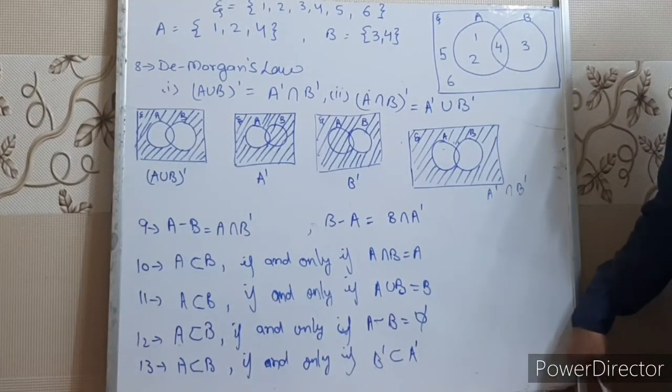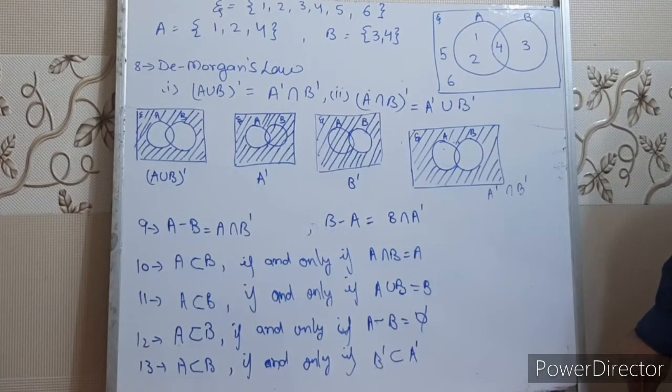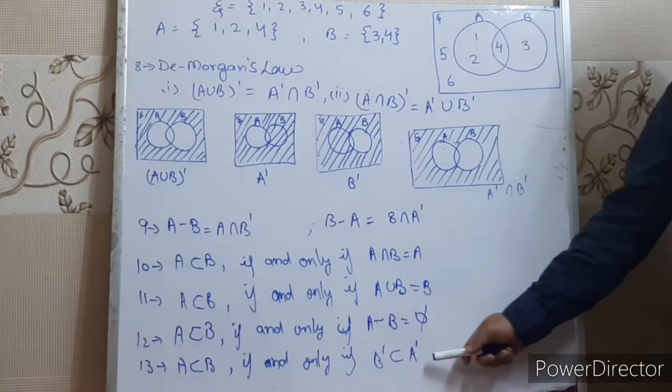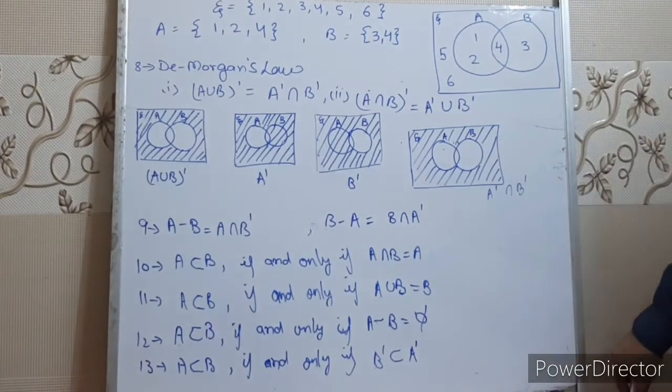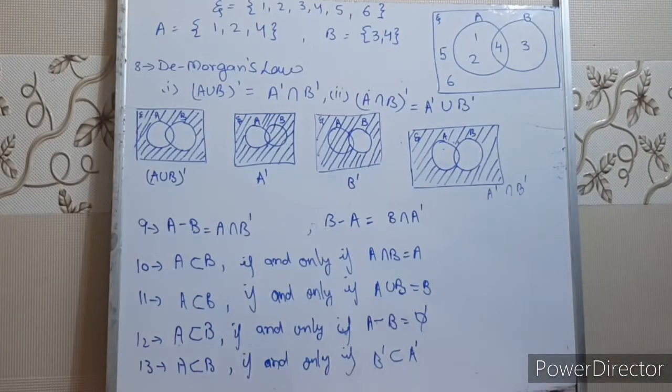Right, children? And the last condition is A is a subset of B if and only if B complement is a subset of A complement. Alright children? Note down please.